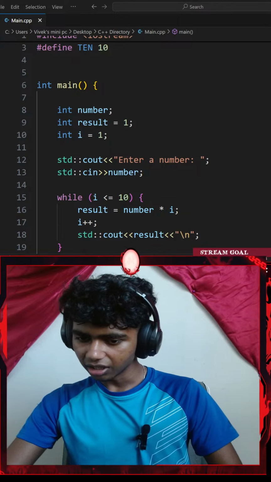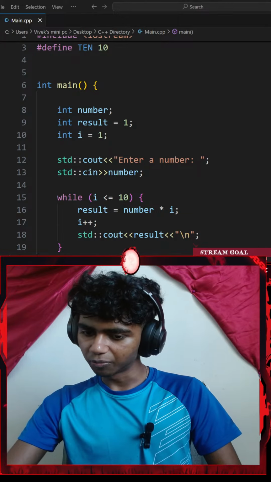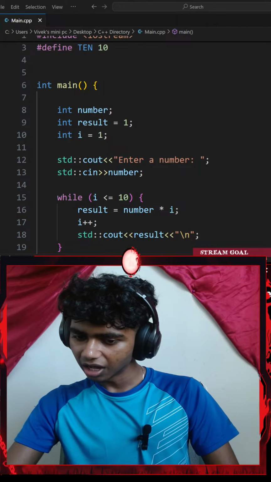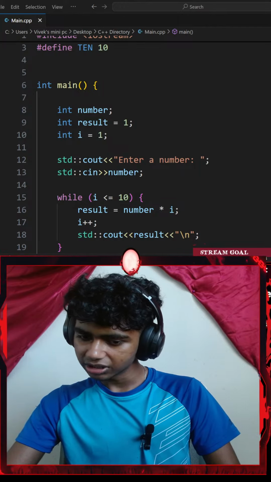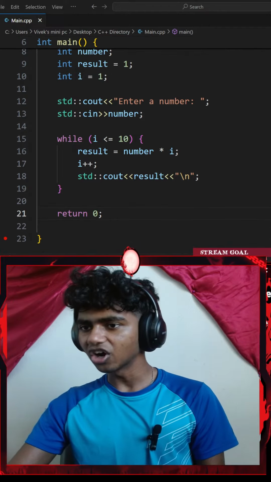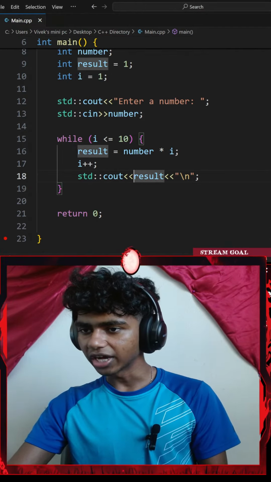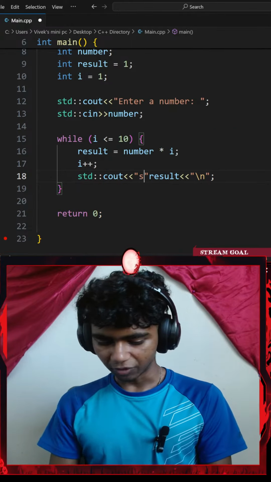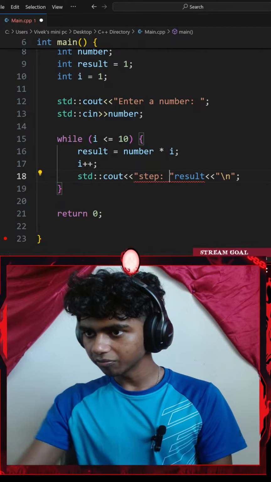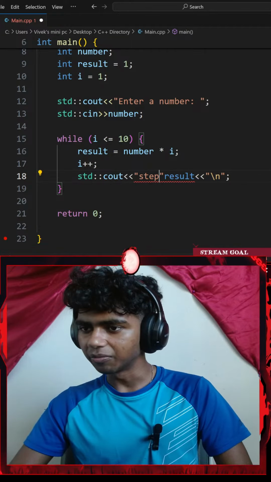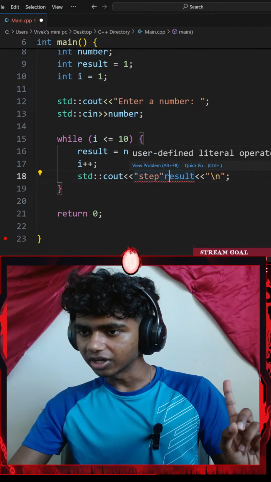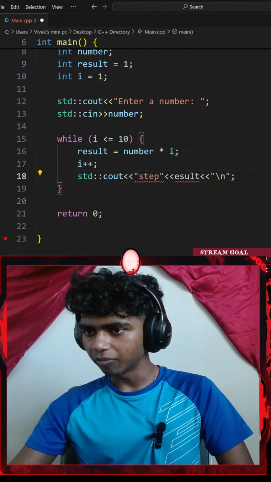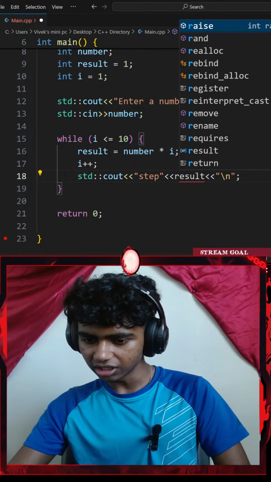Bro, let's make your console output prettier, please. Okay, so my standard console output. I could go with something like a string here. Let me go with a pair of quotes, step. There we go. Let me add step, and then another console output, that's result.